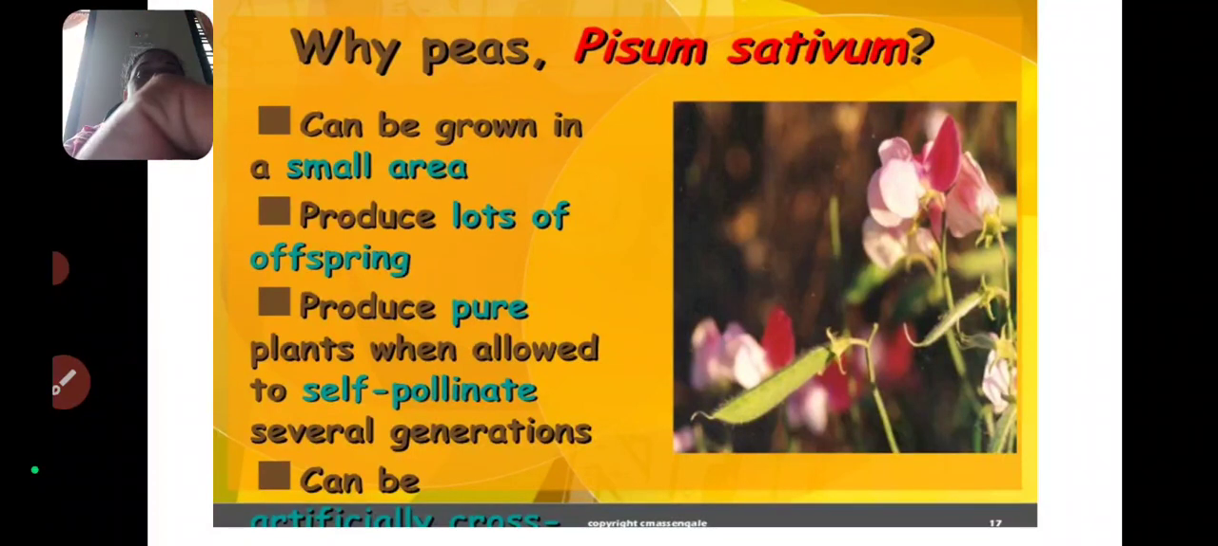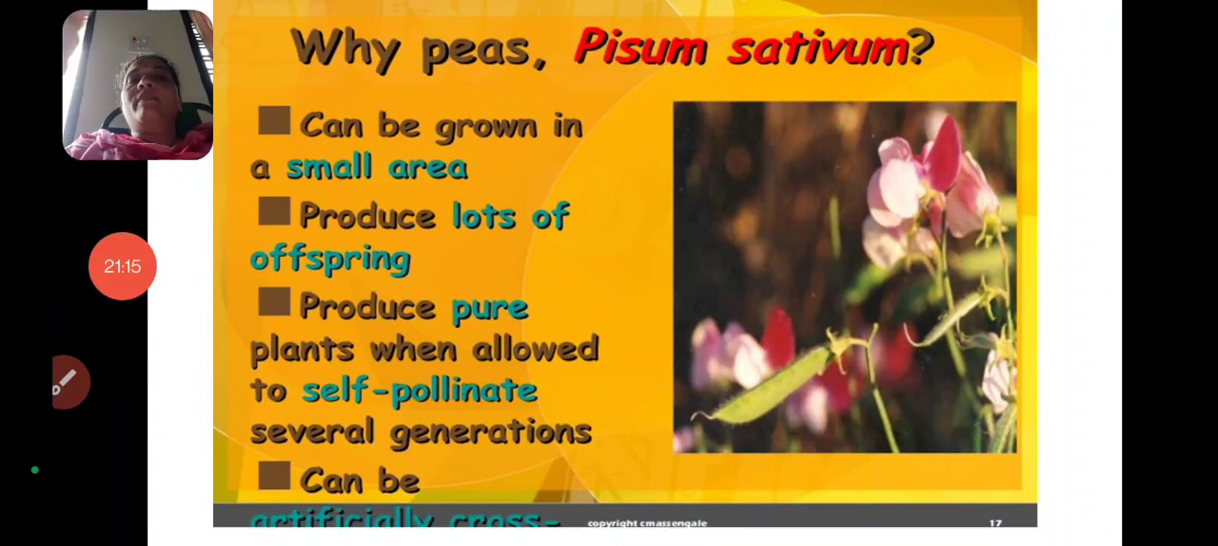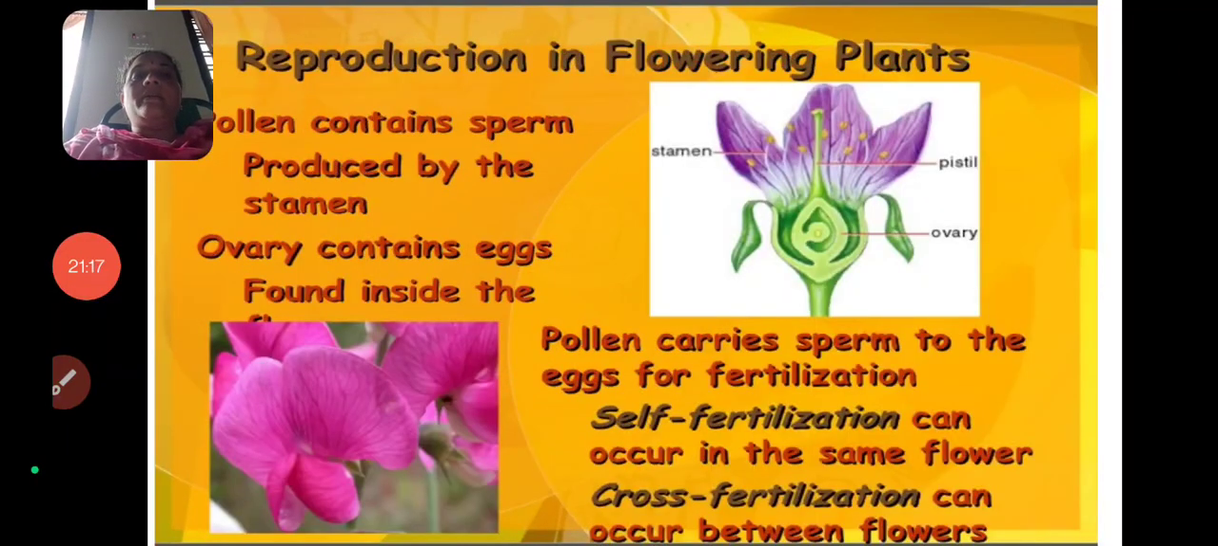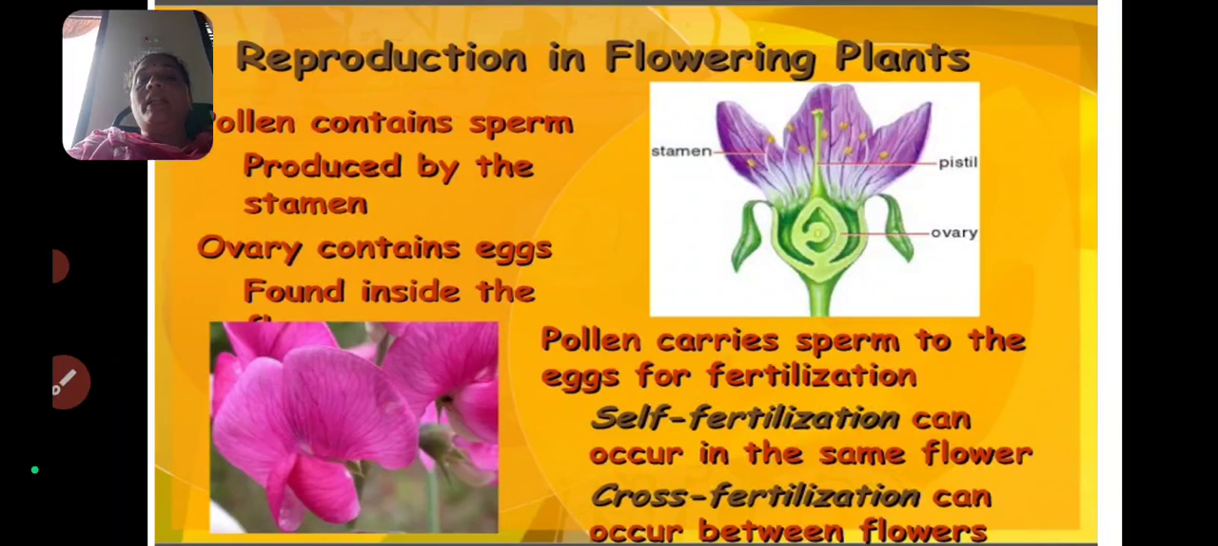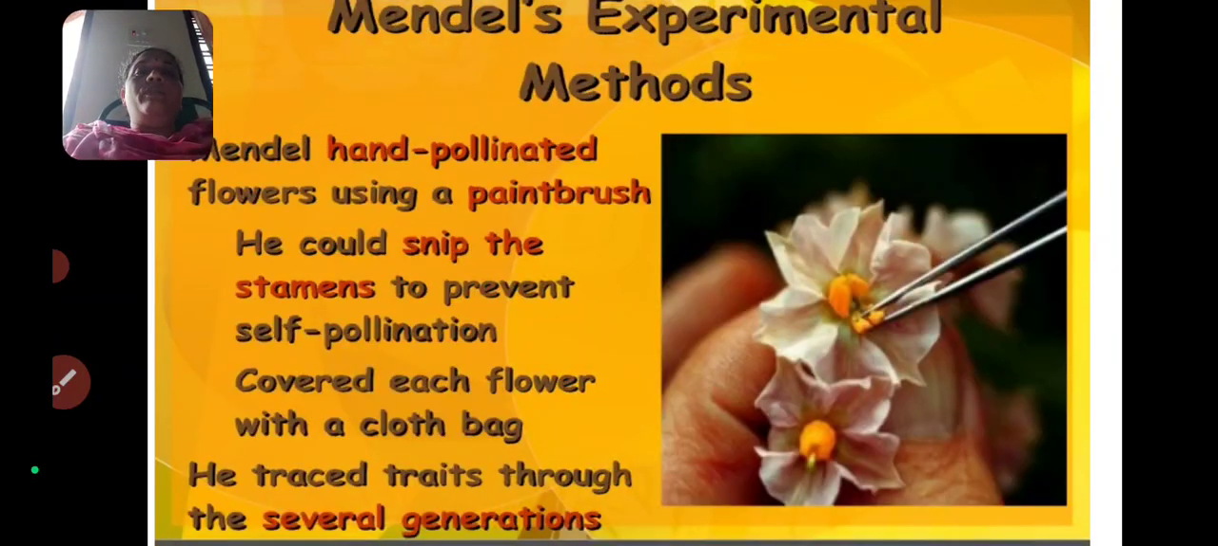So this is understood, ma'am, why he took Pisum sativum. It can be grown in a small area and produce lots of offspring, and produce true plants when allowed to self-pollinate for several generations. In reproduction in flowering plants, we have to know about two terminologies: self fertilization and cross fertilization. Self fertilization is done in the same flower, and cross fertilization occurs between two flowers.